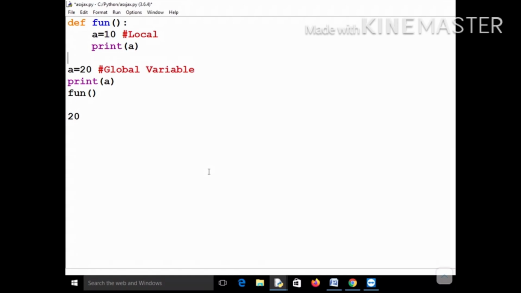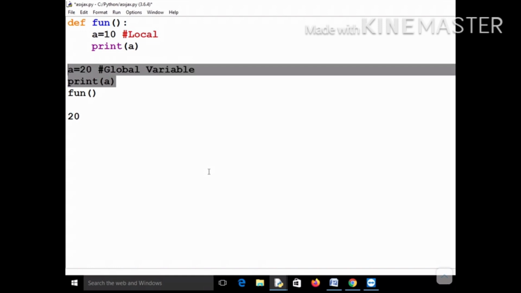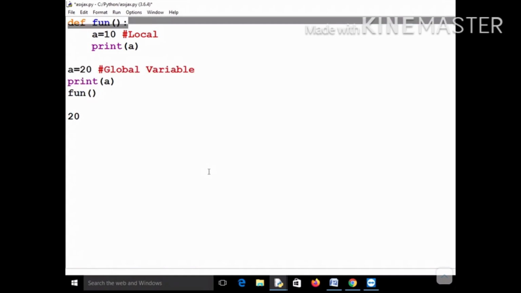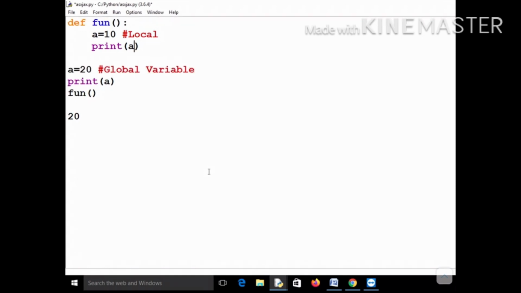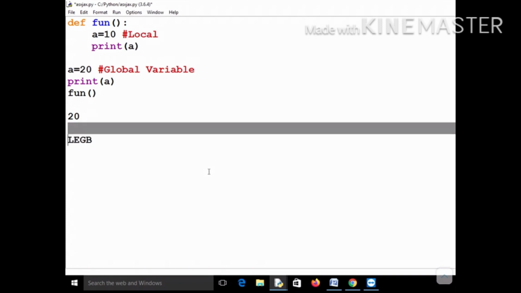So what will be the output of this? It will first print 20, the global one, and then the function fun will be called. And now the very important question: whether this A will be this A or this A. That is where the concept of LEGB comes into the picture.